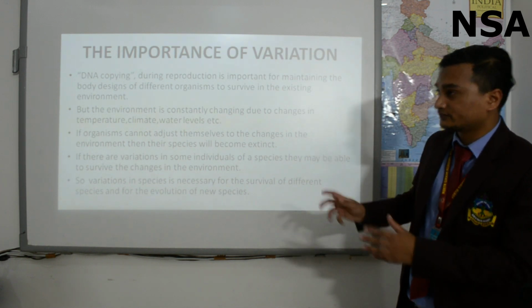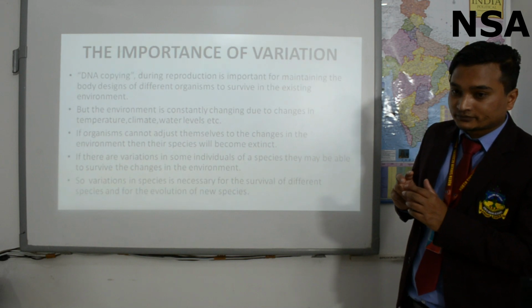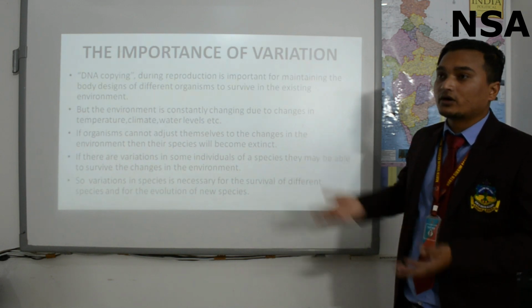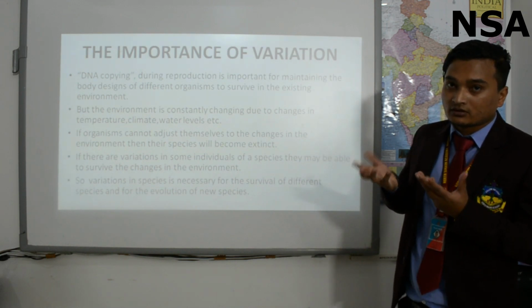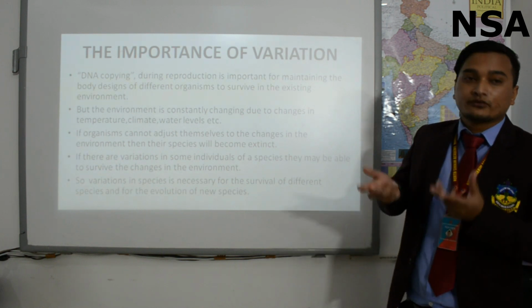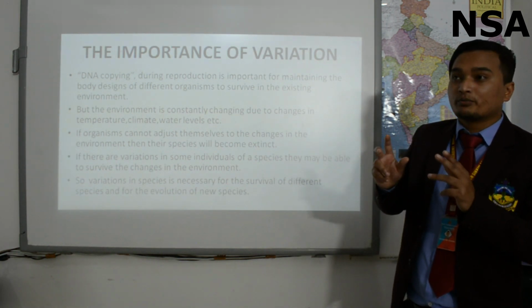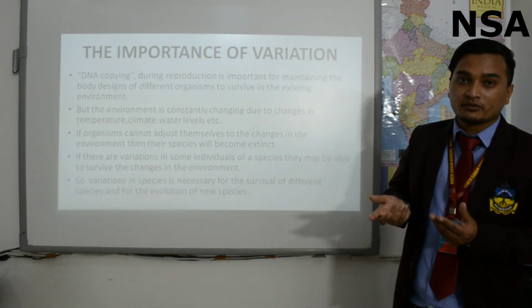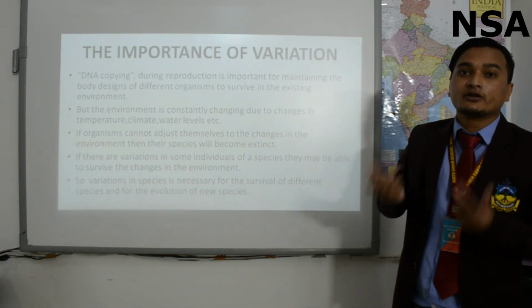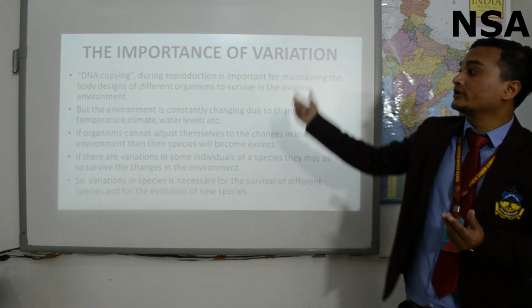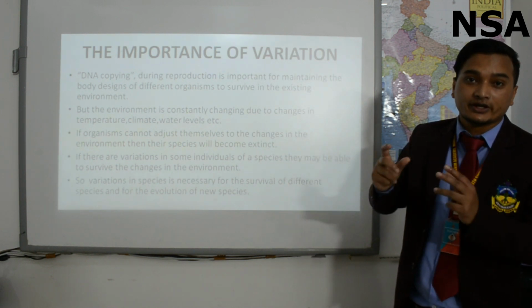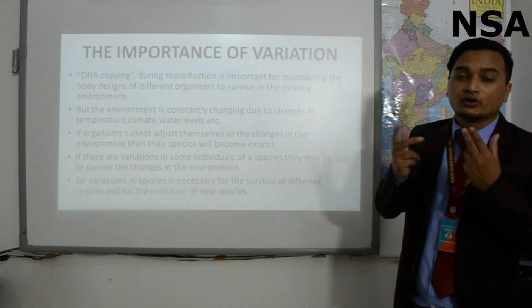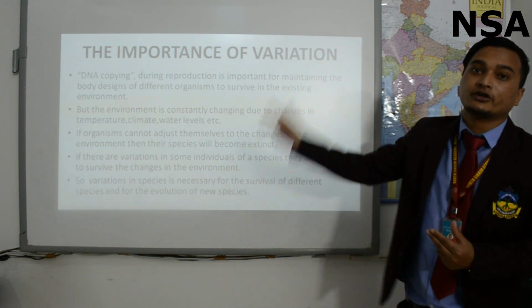For example, the polar bear. Due to global warming, our earth's temperature is rising. So, in the coming future, that polar bear won't be able to survive in the new environment, but the variant one, meaning during DNA copying there will be some variation, that variant one will be able to survive and continue its species.